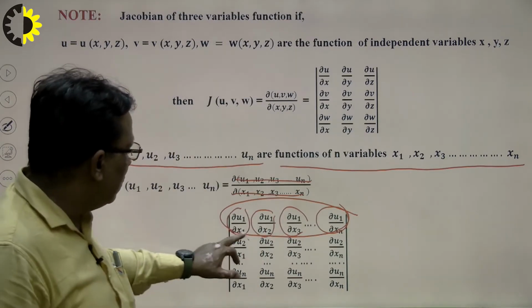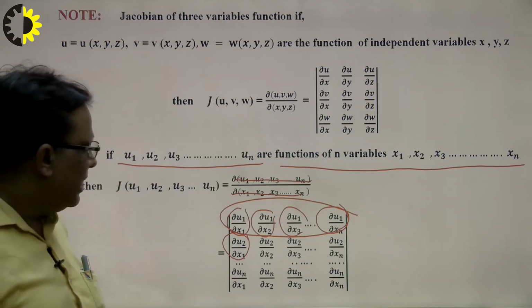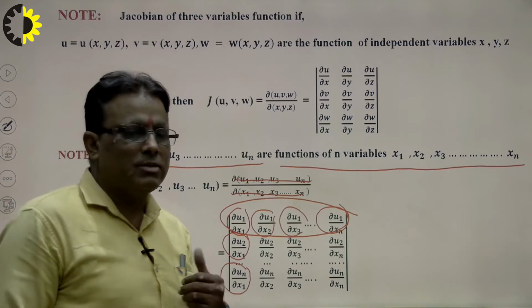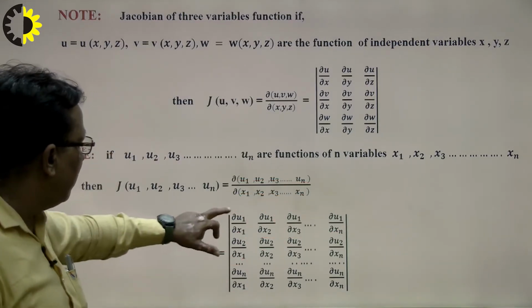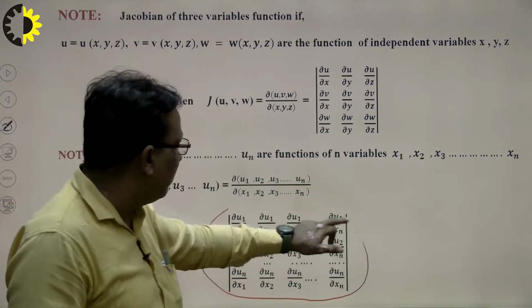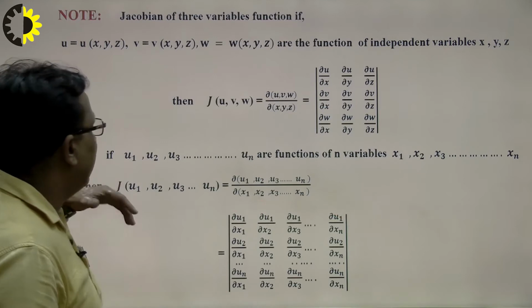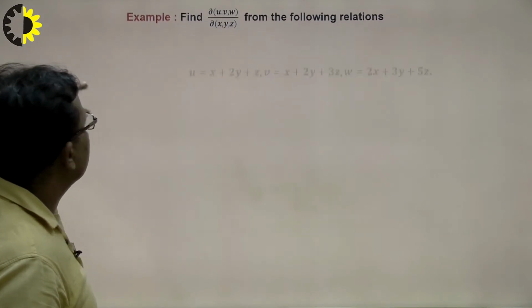In the same way the second row, right, with respect to x1, the second function with respect to x1, and un differentiated with respect to x1. In this way we prepare the generalization formula for the nth order Jacobian. So in this way we can find out the Jacobian of n variables together, right. When we solve the problem we see here, right. Suppose this is our problem.